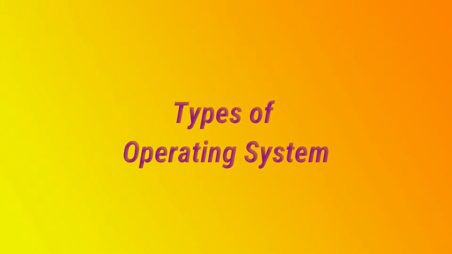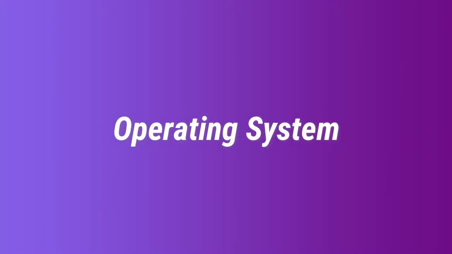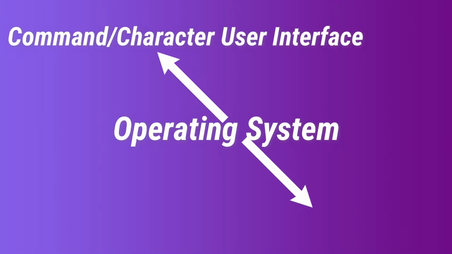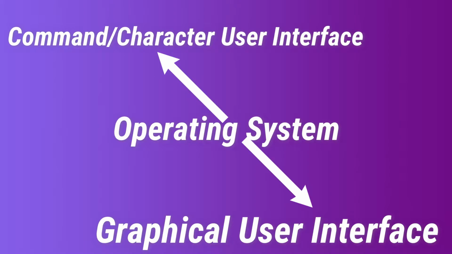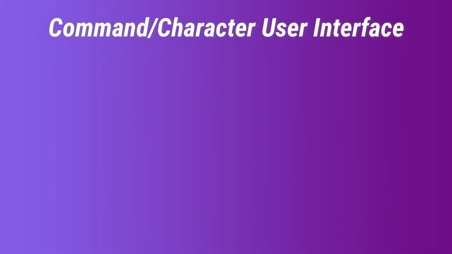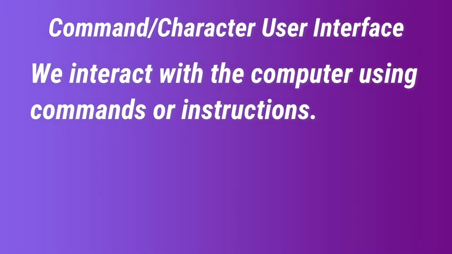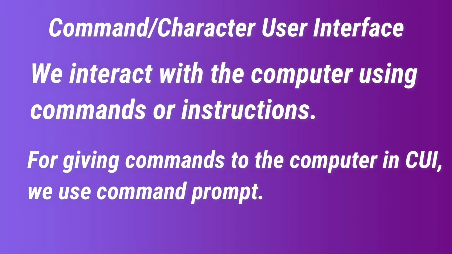The next topic is types of operating system. Operating system is broadly divided into two: command or character user interface and graphical user interface. First, let us know about character or command user interface. In case of command or character user interface, we interact with the computer using commands or instructions. For giving commands to the computer in CUI, that is command user interface, we use command prompt.